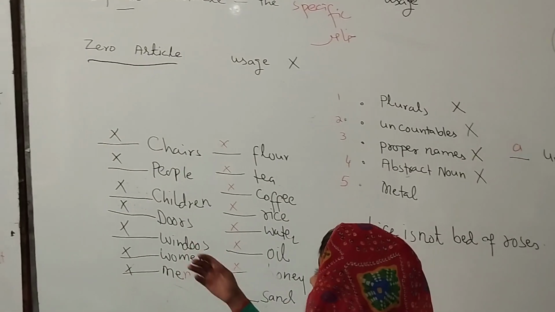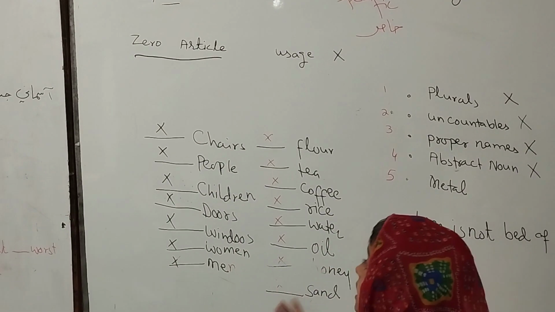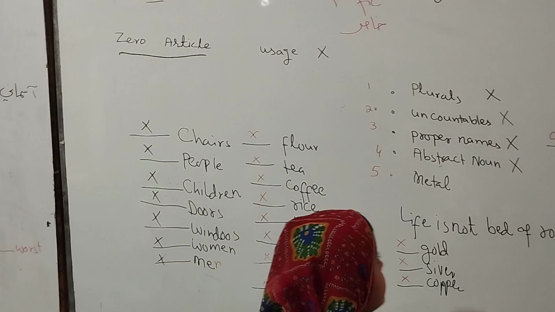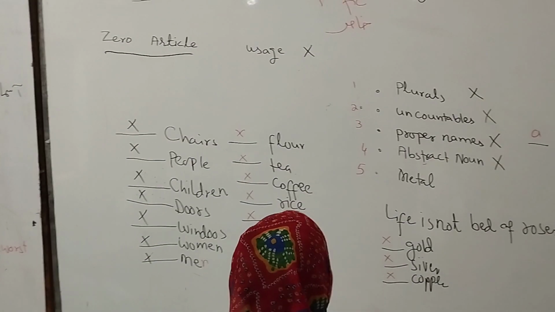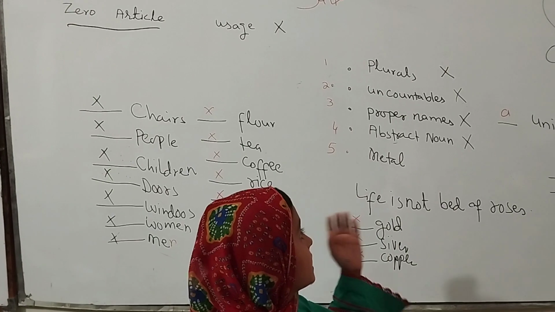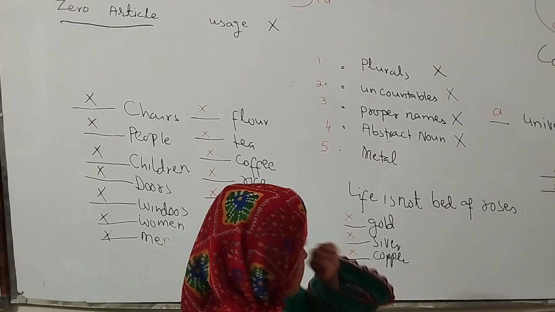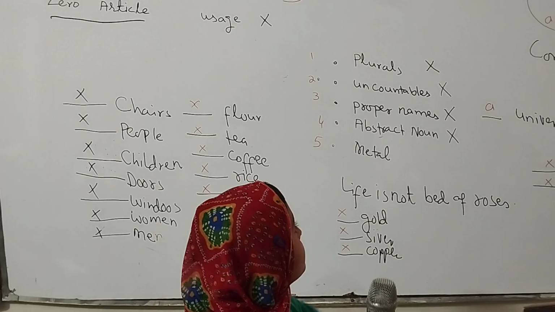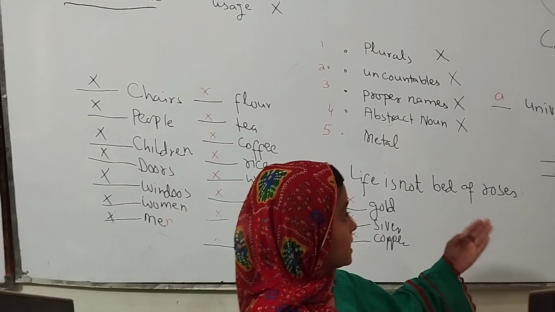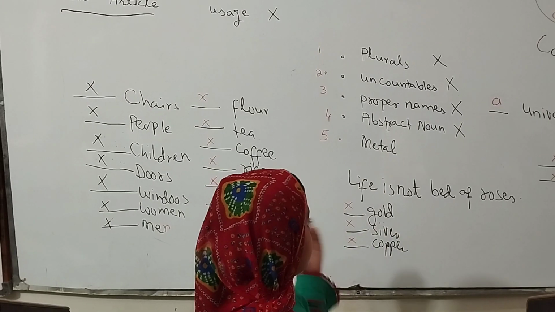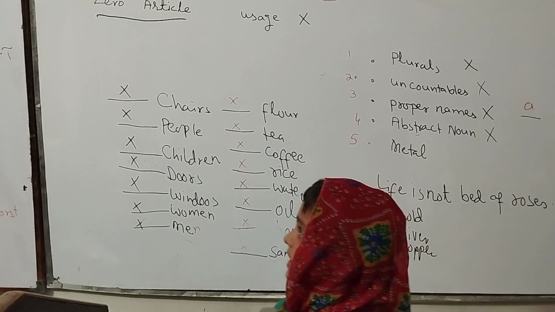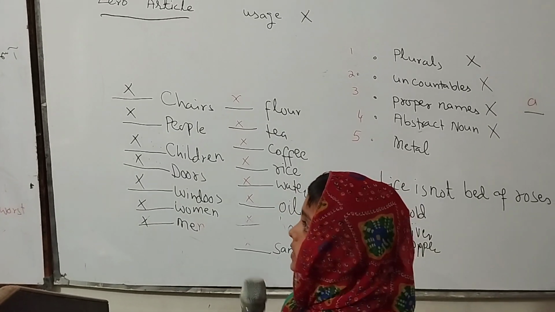First, plural: chairs, people, children, doors, windows, etc. And second is uncountable: flower, tea, coffee, rice, water, etc. And third, proper name, abstract noun: Dilip, Asma, Deep Jyoti. Metal: gold, silver, copper. And the definite article: the kettle, the sea, the ocean.